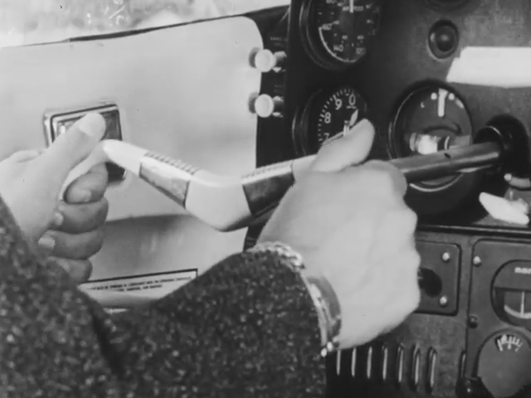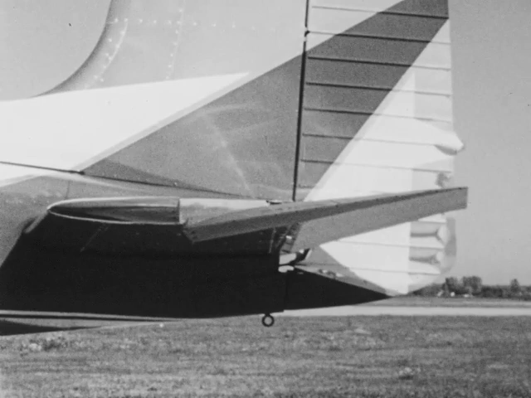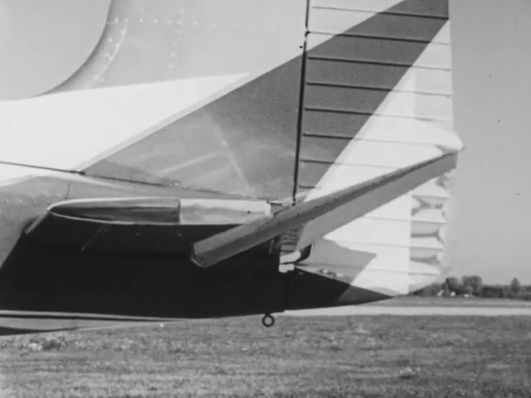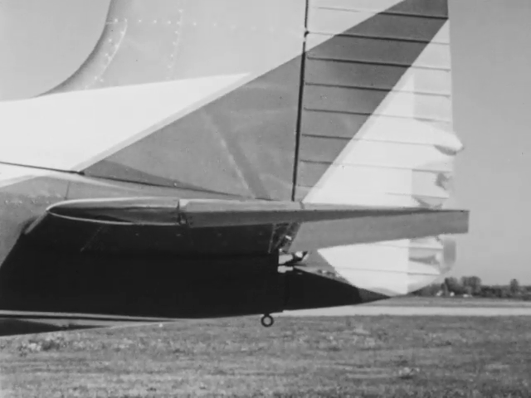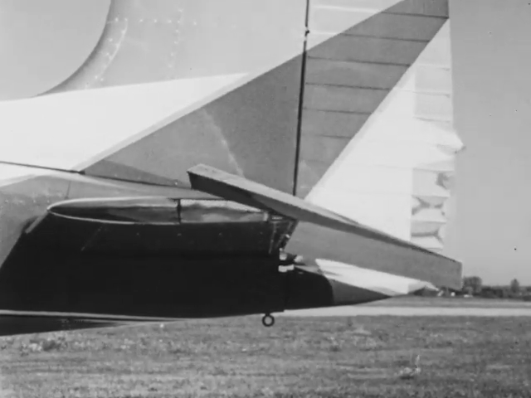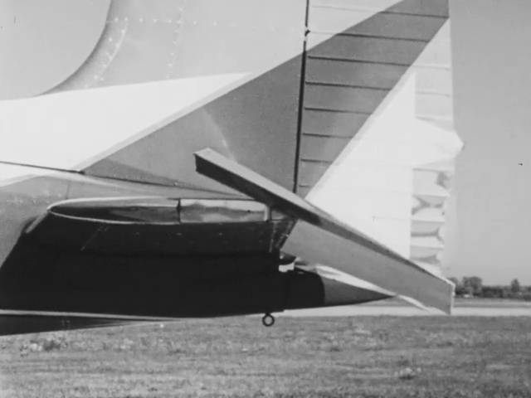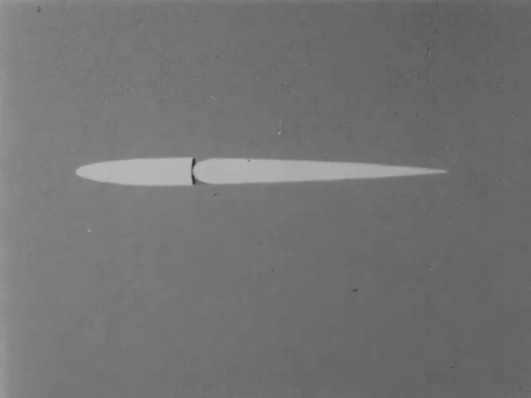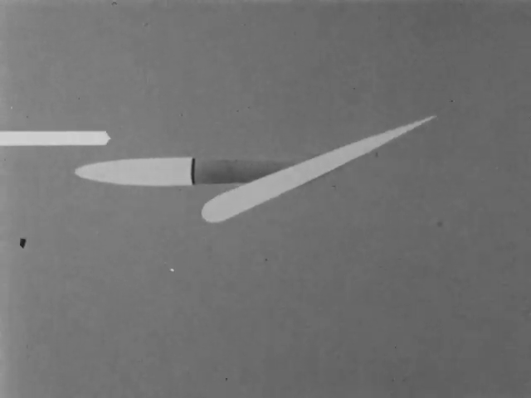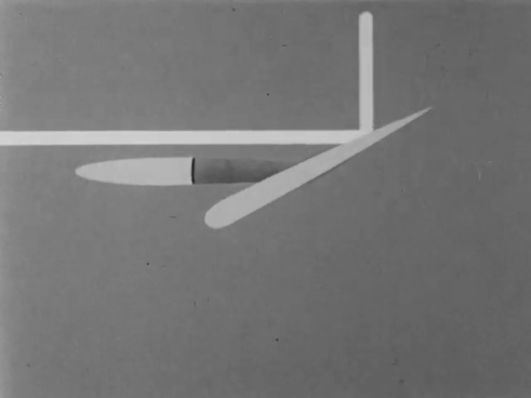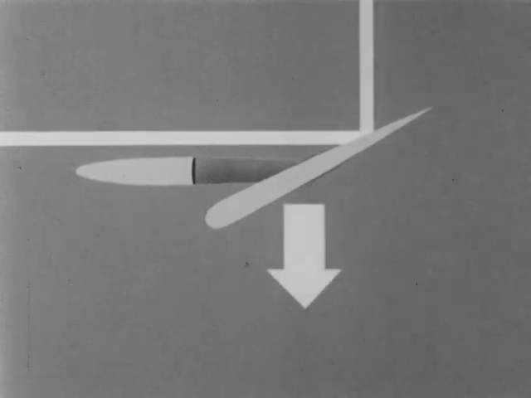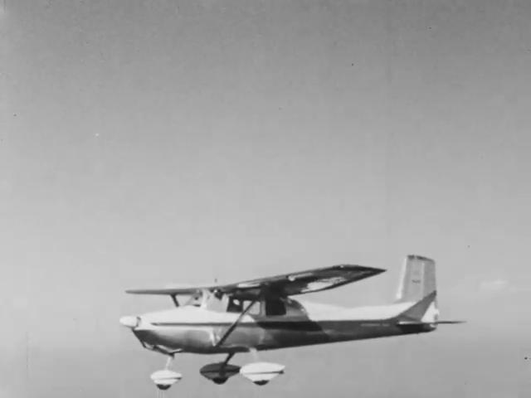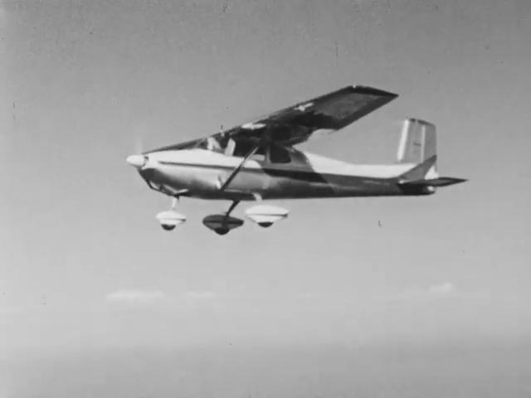The pilot can also control the action of the airplane's elevators. Like the rudder, the elevators are part of the tail assembly of the airplane. When one of these surfaces is moved, the air striking it develops a force which makes the airplane move in a different direction. For instance, if the elevators are raised, the airstream now pushes against them. This makes the tail go down. It also makes the nose go up, and the airplane starts to climb.